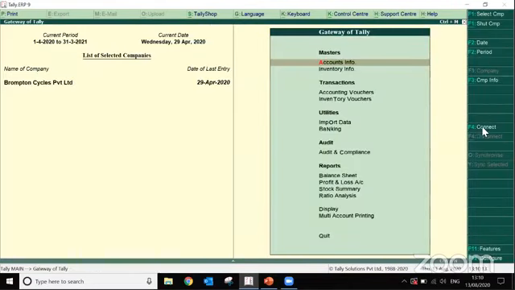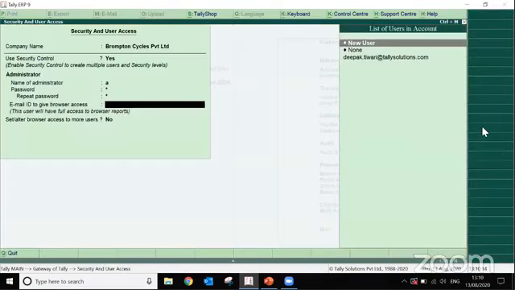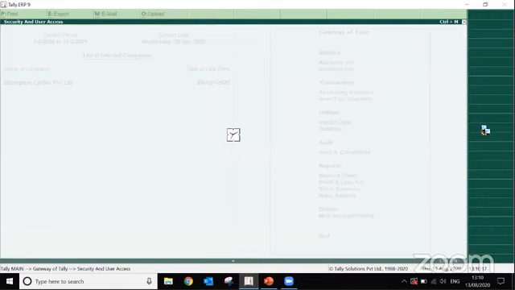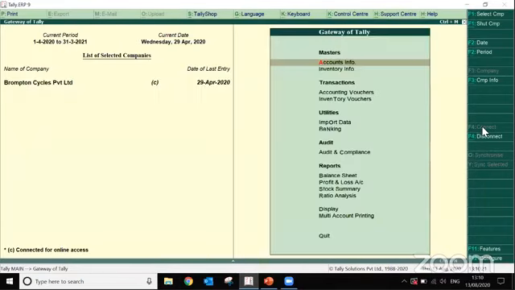Okay, once I press F4, the company will be connected with the Tally.NET server, TNS. After that, I will open Tally in educational mode, and we'll follow the procedure which I just told, that I'll click on login as remote user.